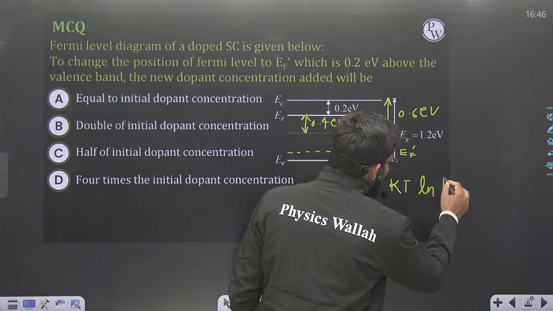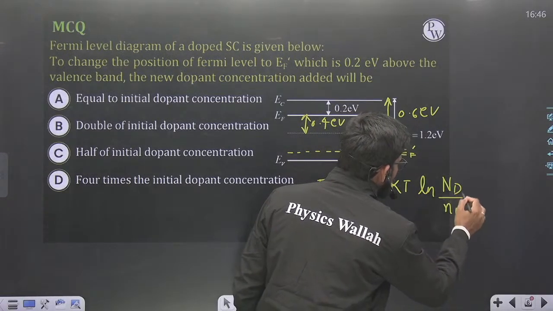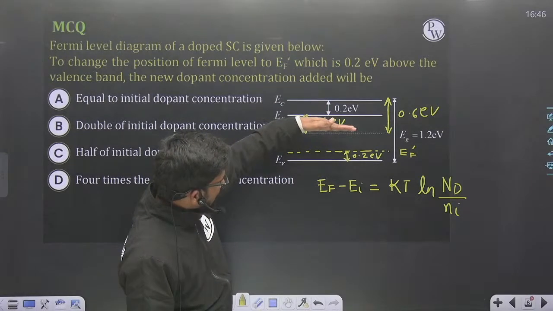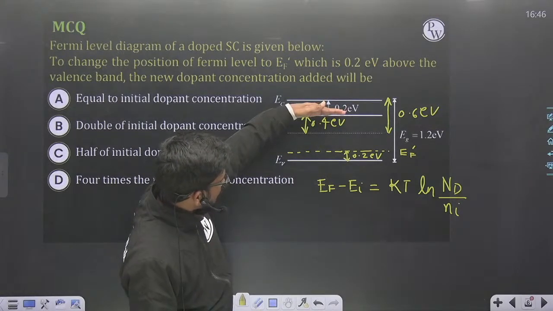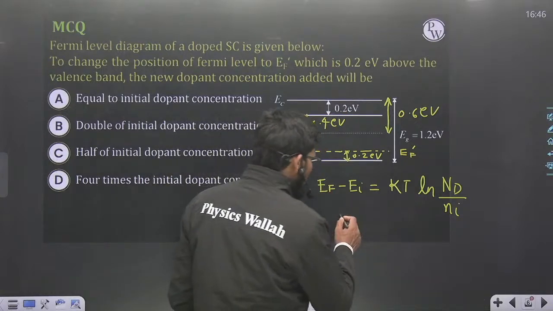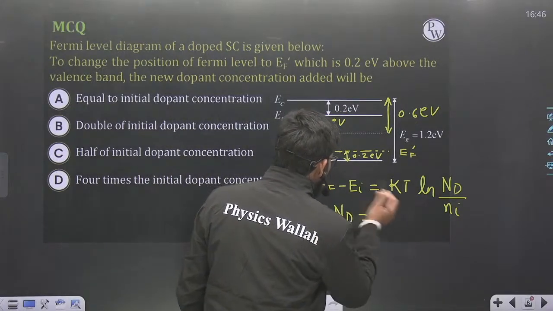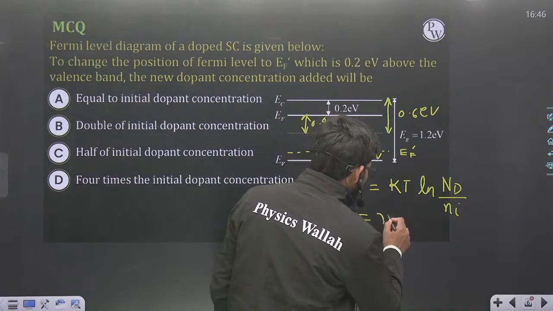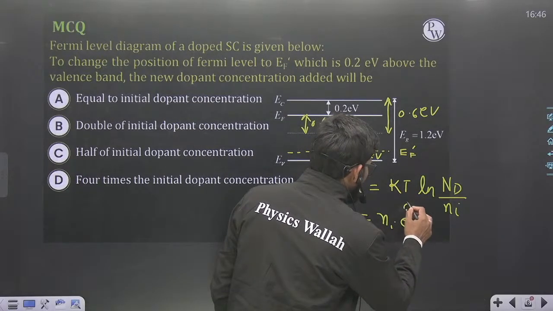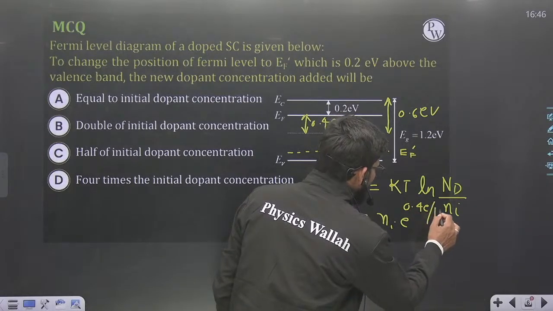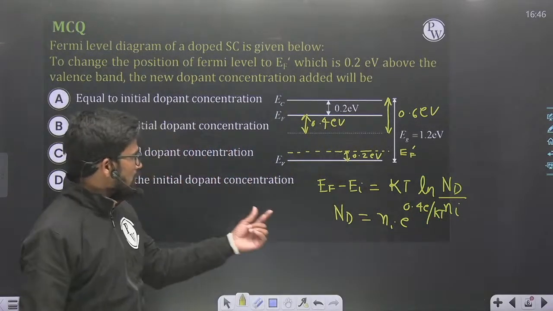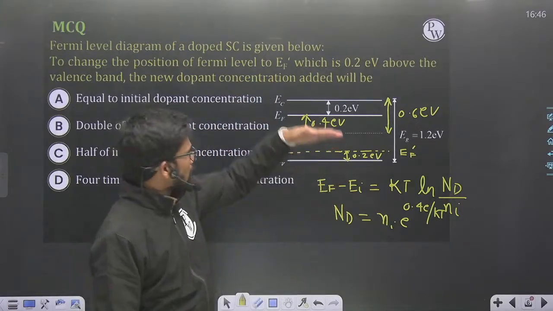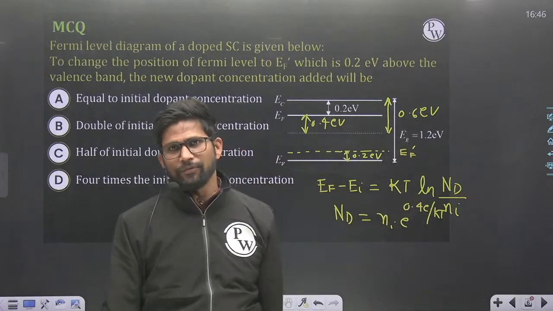So how many donors will be added in the pure semiconductor? Let's say ND donors are added in the intrinsic semiconductor so that the Fermi level moves from the intrinsic Fermi level to EF, 0.4 electron volt above. So here ND will be Ni e to the power (EF minus EI) upon KT, where EF minus EI is 0.4 electron volt. This much donors are already present in the doped semiconductor, and the Fermi level lies at EF.